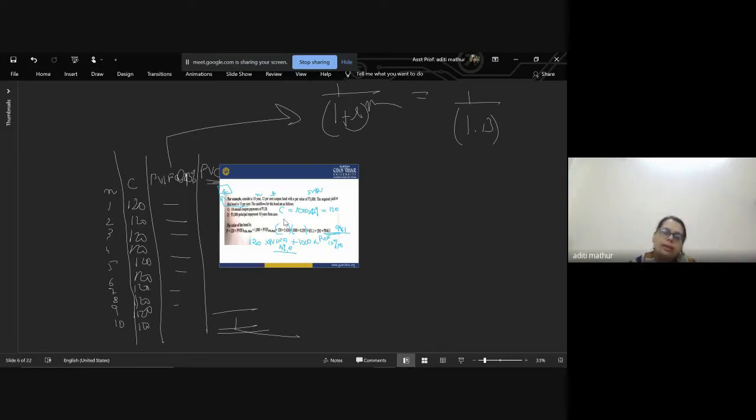So you can use both ways. Either you can solve the entire table, or you can simply take the help of the PVIF table and just see the factor and implement it. The decision is all yours. In the examination, if the PVIF table or the data of the table is given to you, simply use it. Don't waste your time. And if it is not given, please solve it with the help of this table. Use the formula, use the calculator without making any silly mistake, and come up to the final answer.